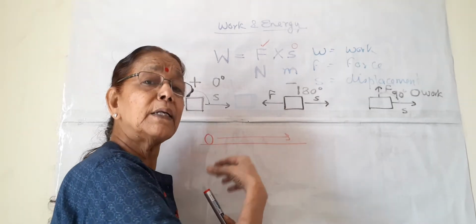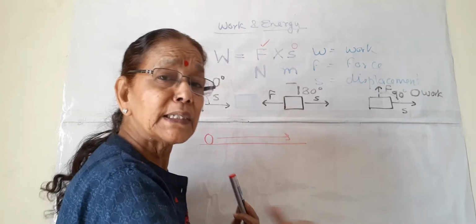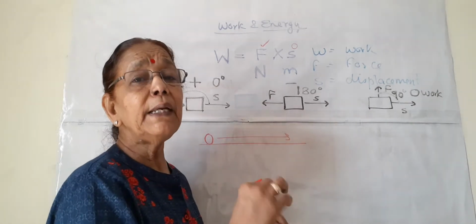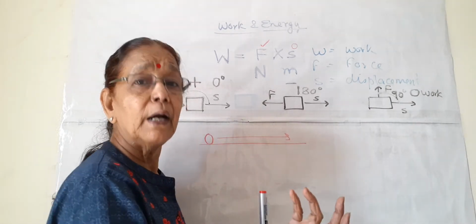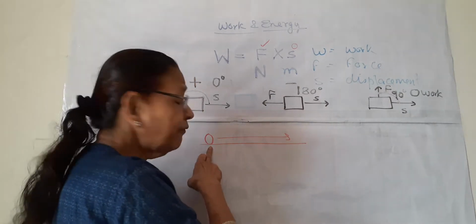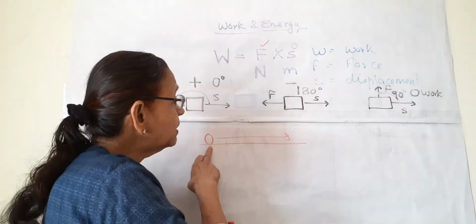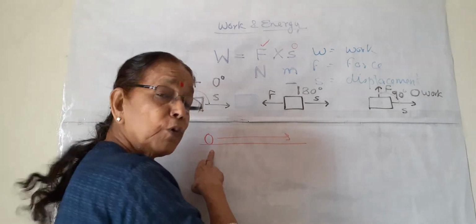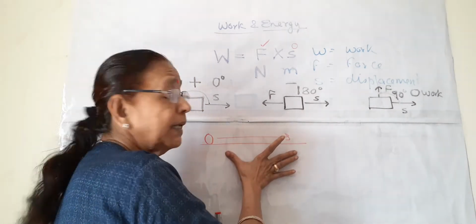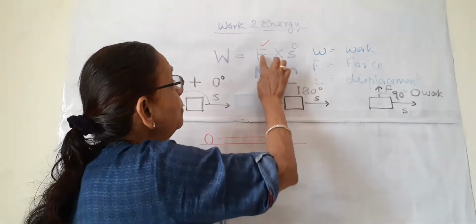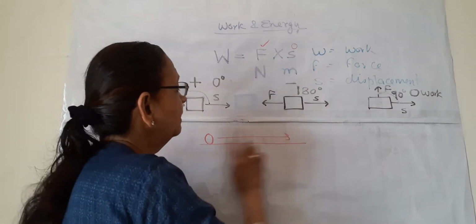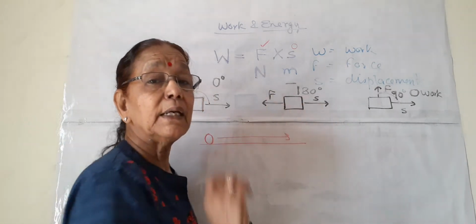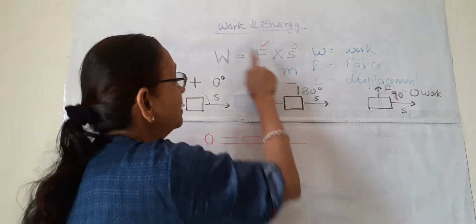If some object is moving, it wants to continuously be in movement, or if it is at rest, it will be at rest. Law of inertia, or first law. So if without applying any force, this ball is moving in this direction, then force will be 0 and displacement is so much. So 0 into displacement, that is no work is done even though the ball is in movement. This is the first case.